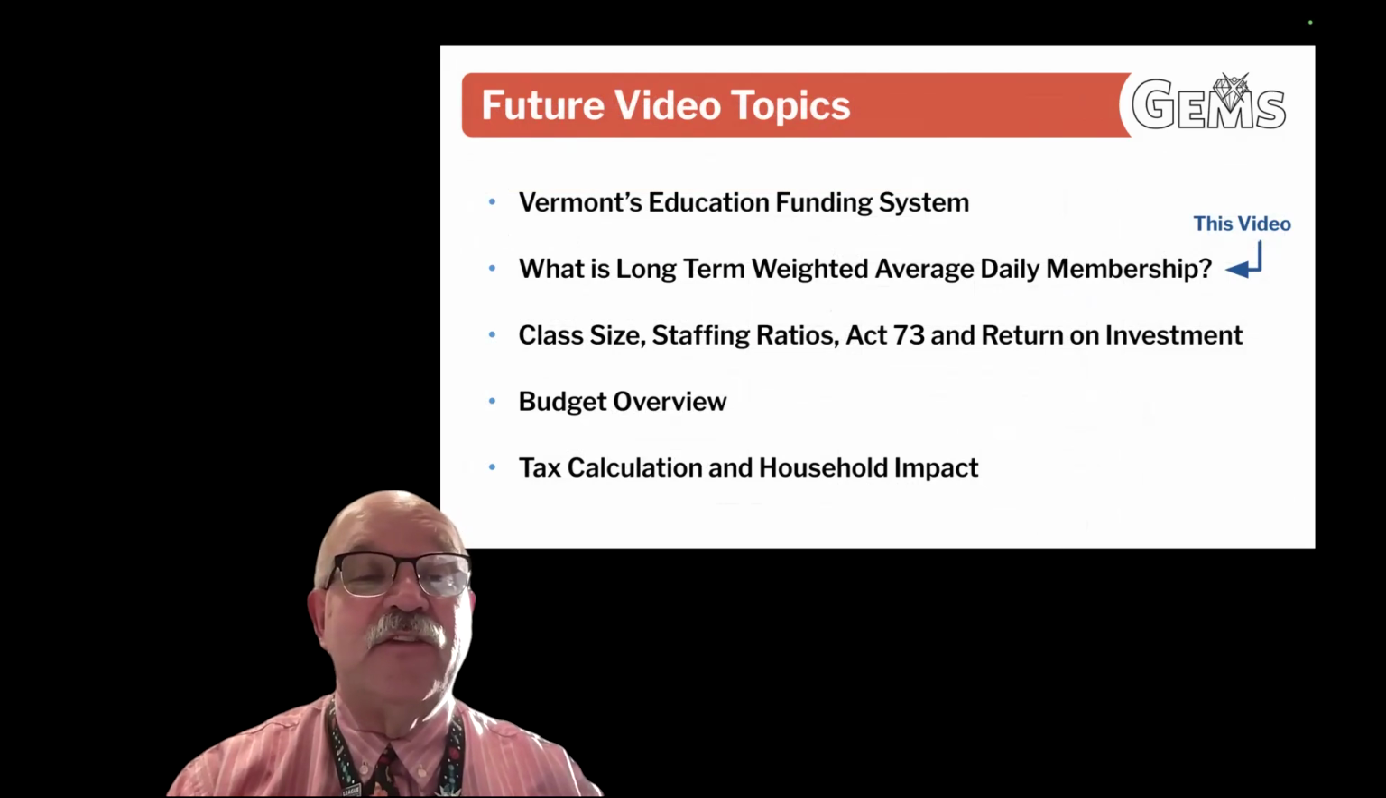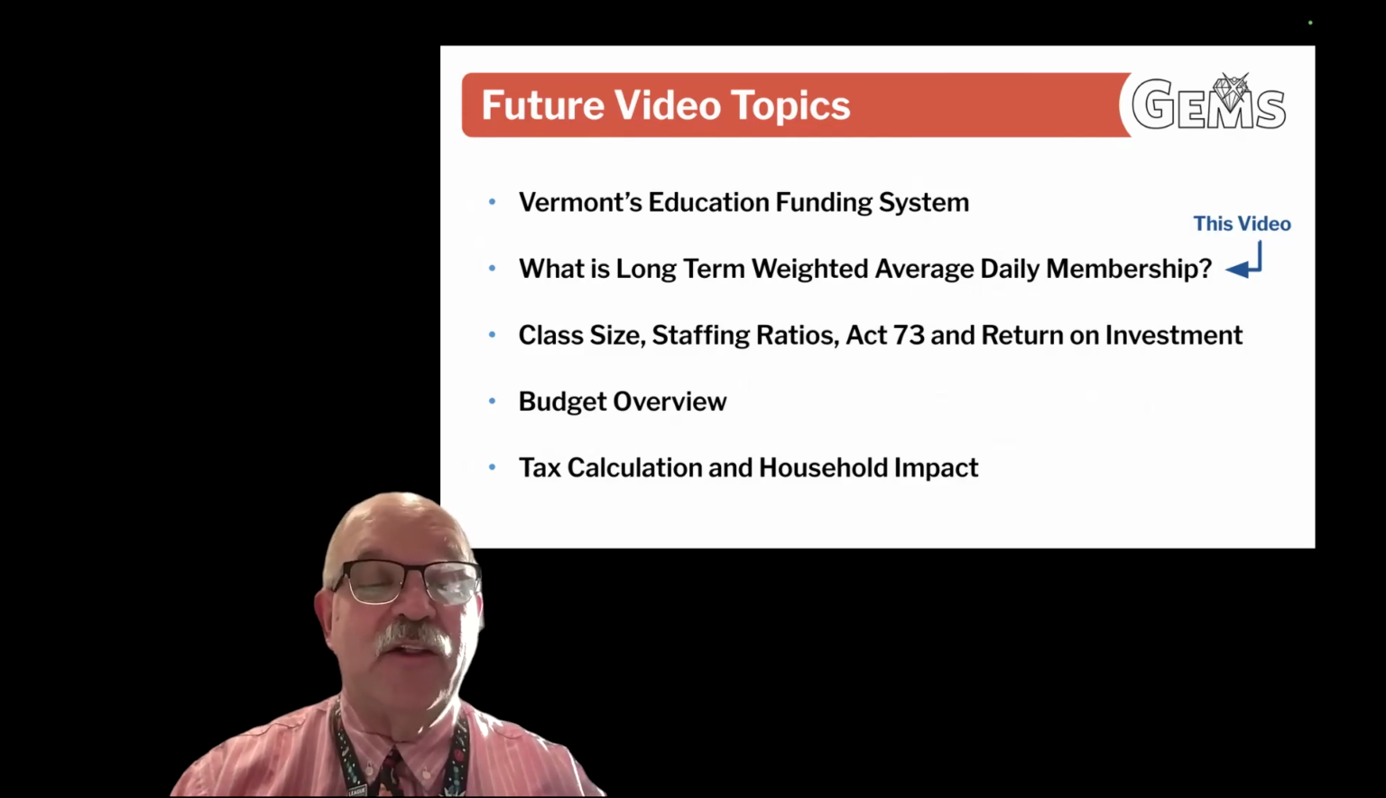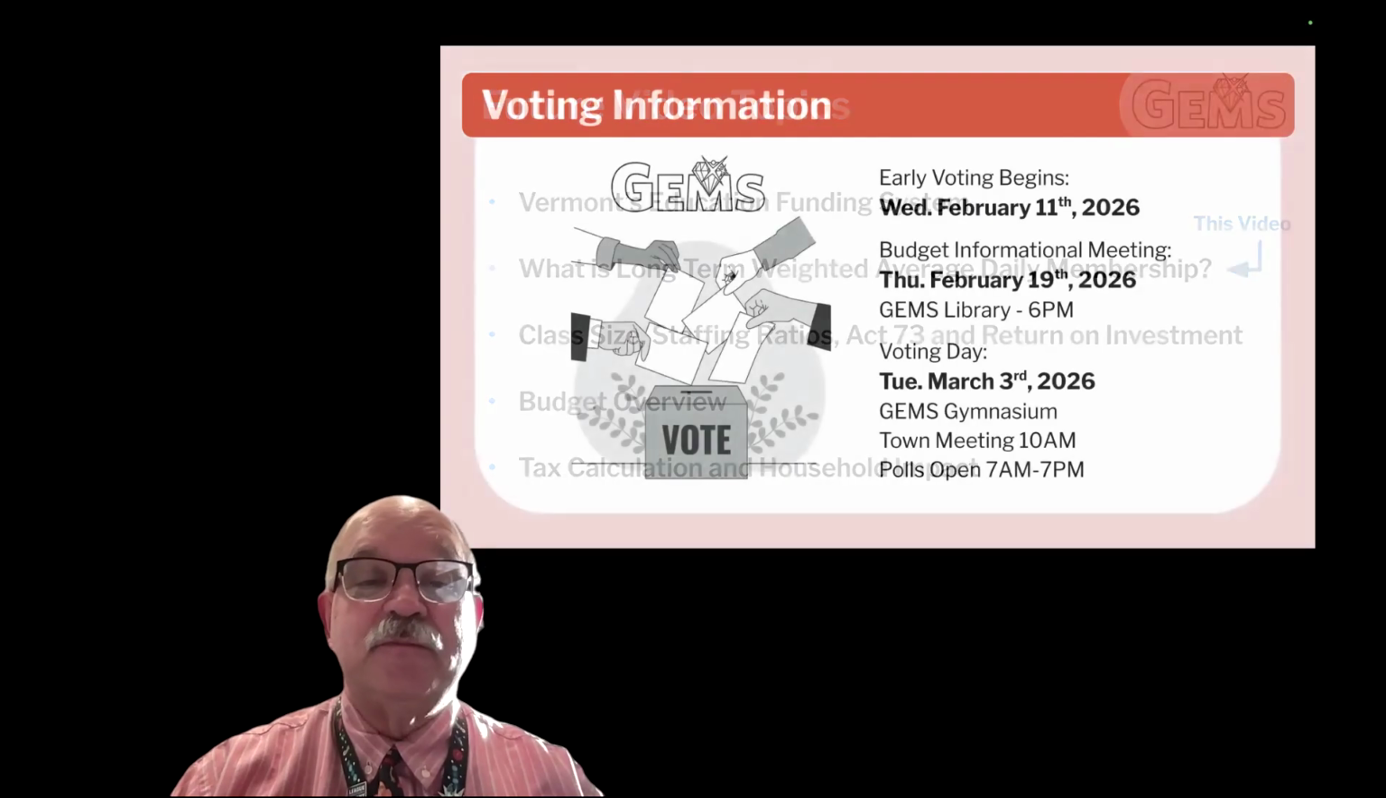This is the second in the series. I referenced the education funding system; you may go back and look at that one. Going to talk about class size, staffing ratios, Act 73, and your return on your investment. In the next video, we'll get into a budget overview, and then how that ultimately leads to the tax calculation and the household impact in the last video in this series.